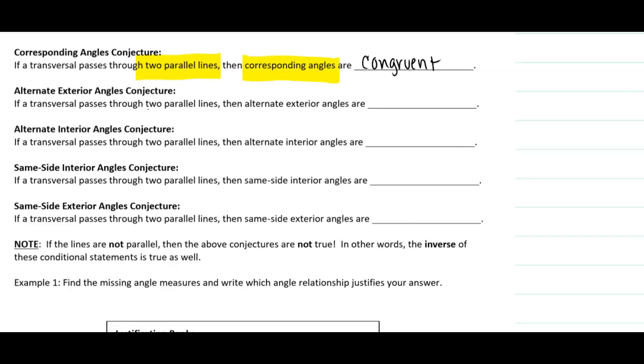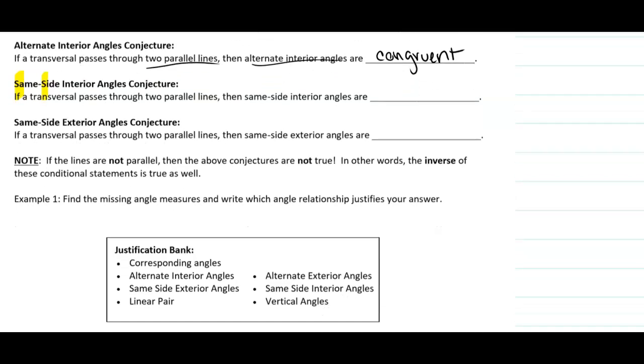If we have a transversal that passes two parallel lines, then their alternate exterior angles are also congruent. That's for our alternate exterior angles conjecture. For our alternate interior angles conjecture, if you have a transversal that passes through two parallel lines, then the alternate interior angles are congruent. And here's where we have the same side. Remember, same side supplementary. So if we have a transversal that passes through two parallel lines, then the same side interior angles are supplementary. And remember, supplementary angles are two angles that add up to 180 degrees.